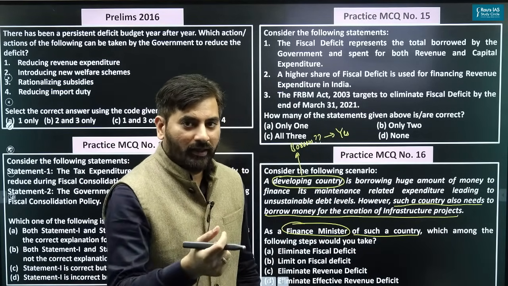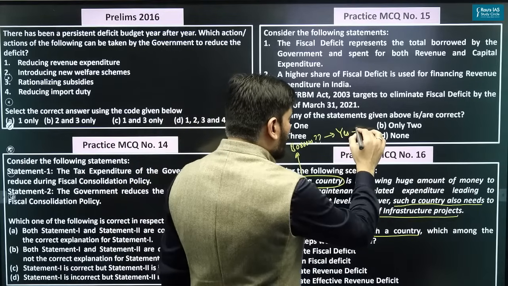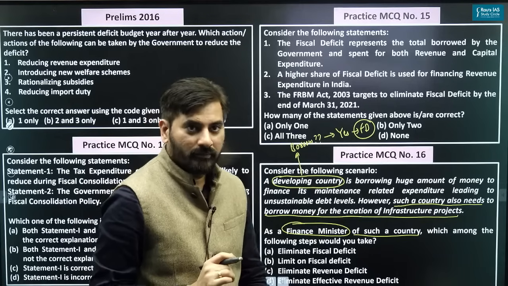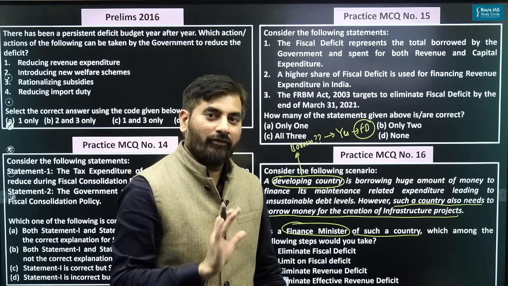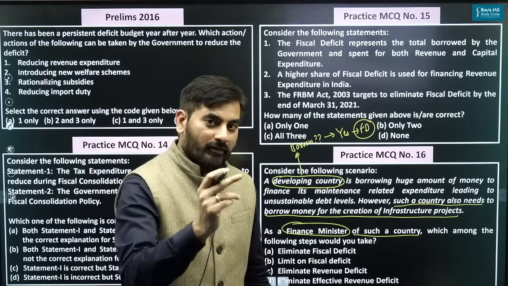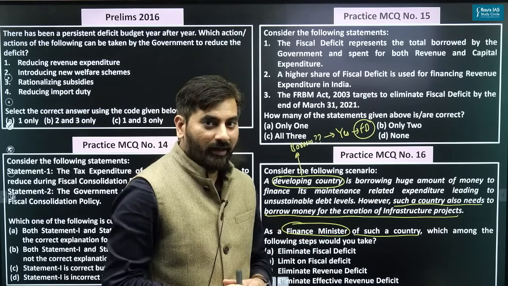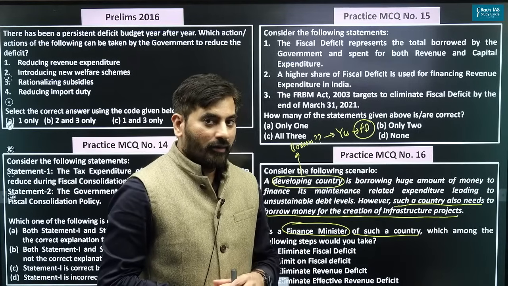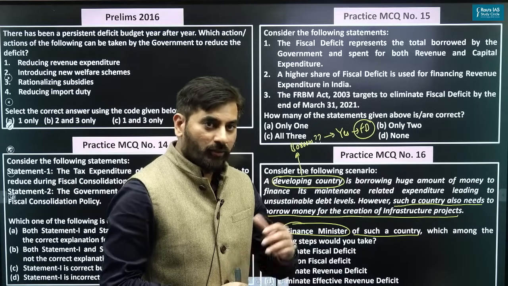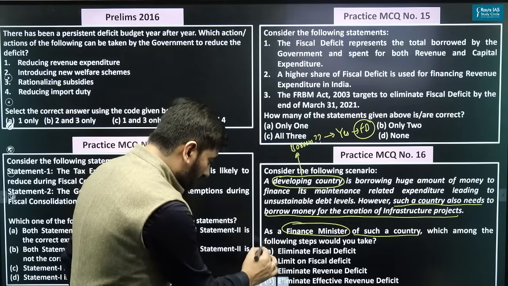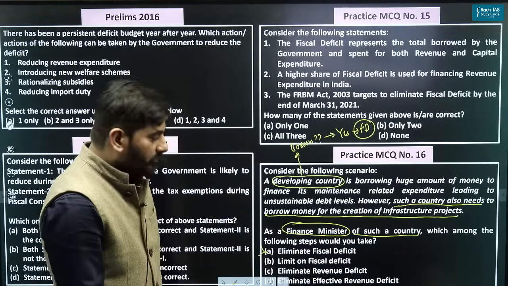If it has to borrow money, obviously such a country needs to have a certain level of fiscal deficit, or not? It should have a certain level of fiscal deficit. Some of you who have said that we should eliminate fiscal deficit, it's actually bad. We should not eliminate fiscal deficit. We should borrow. So fiscal deficit तो होना चाहिए, which means option A is incorrect.